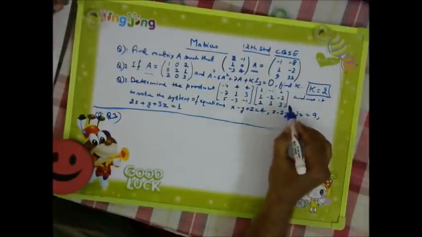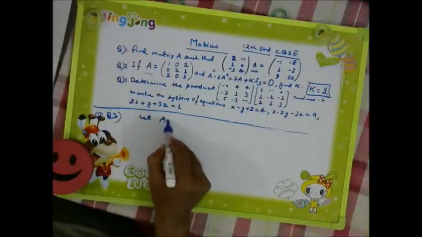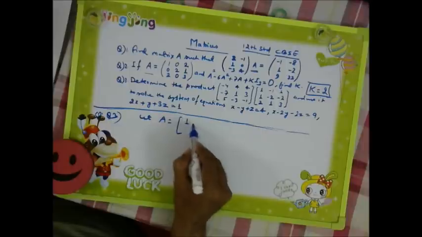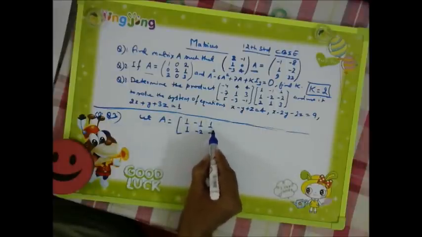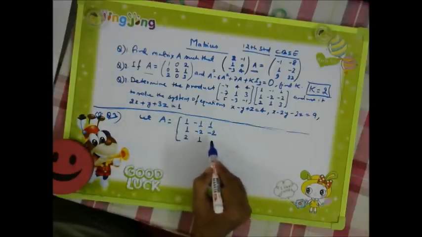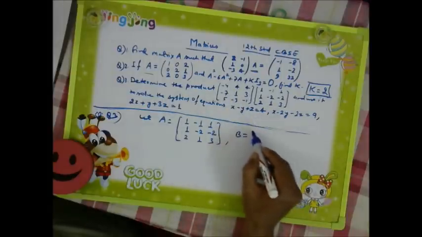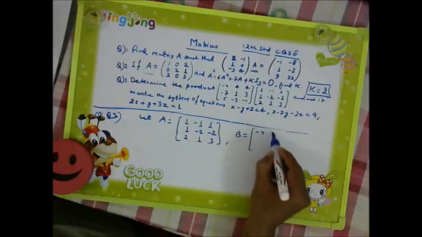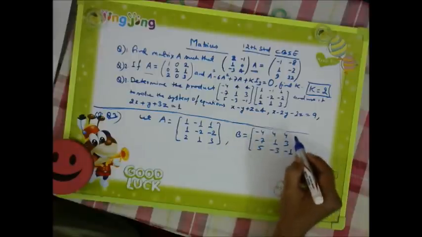So we have assumed this as A. So let A is equal to 1 minus 1, 1, 1 minus 2 minus 2, 2, 1, 3, and B is equal to, we are assuming this one, minus 4, 4, 4, minus 7, 1, 3, 5, minus 3, minus 1.